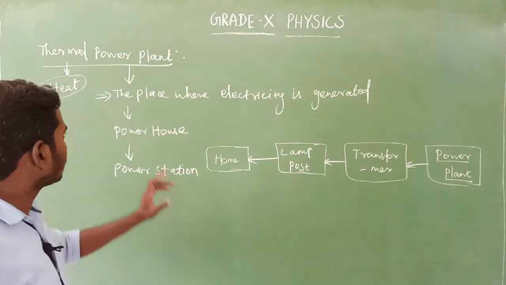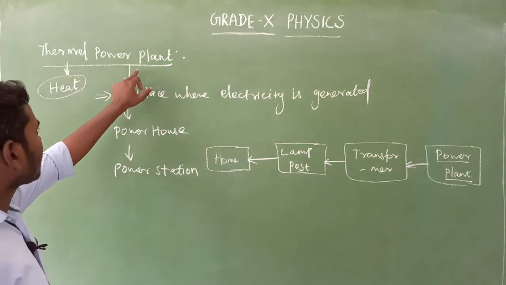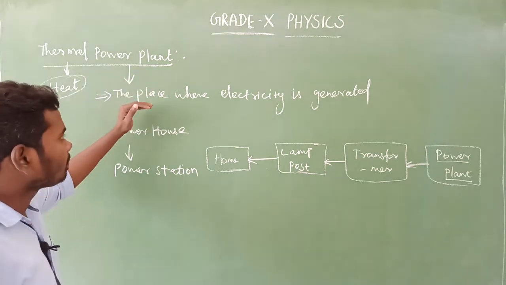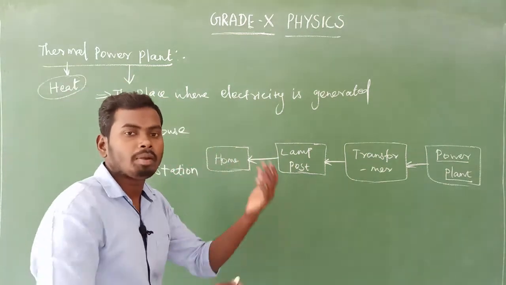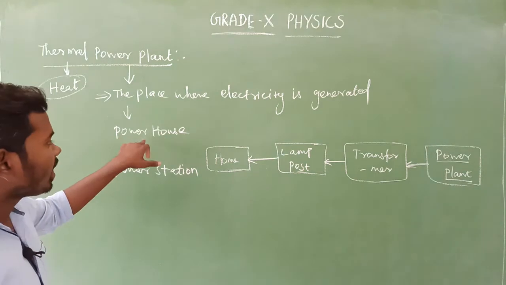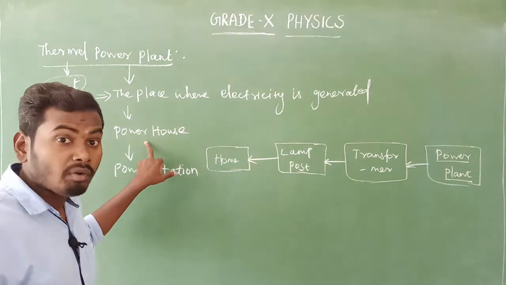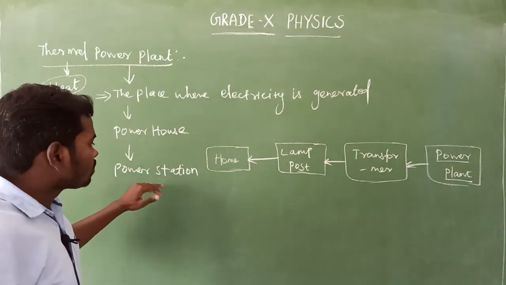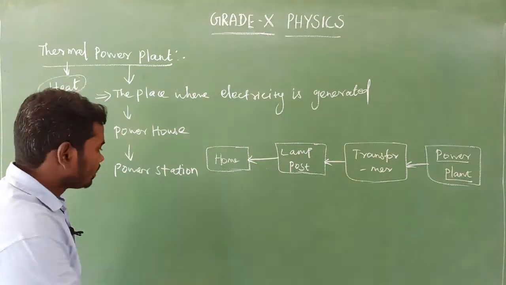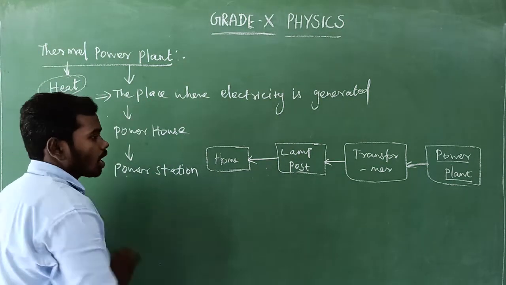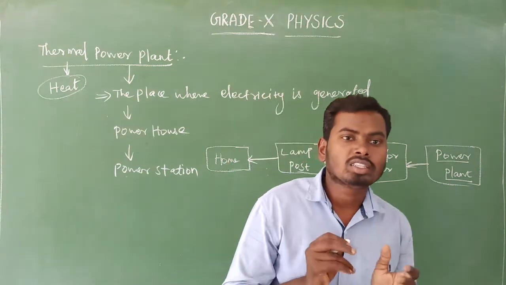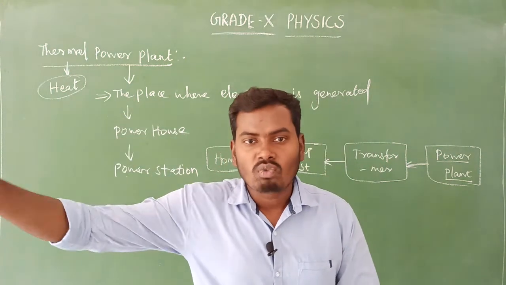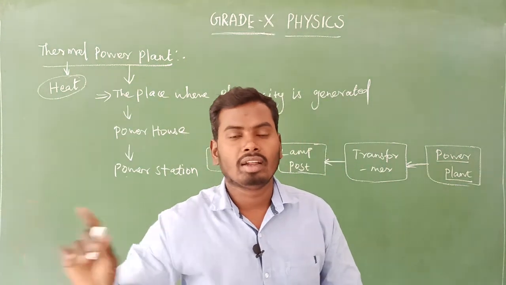Power plant means nothing but the place where electricity is generated. The power station, powerhouse and power plant all have the same meaning: the place where the electricity is generated.